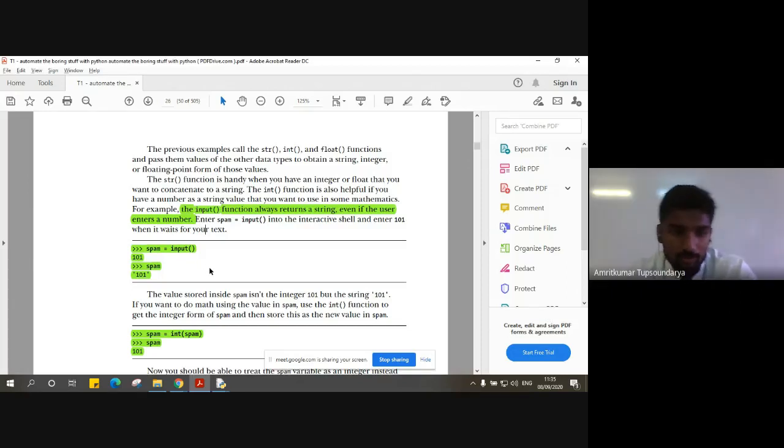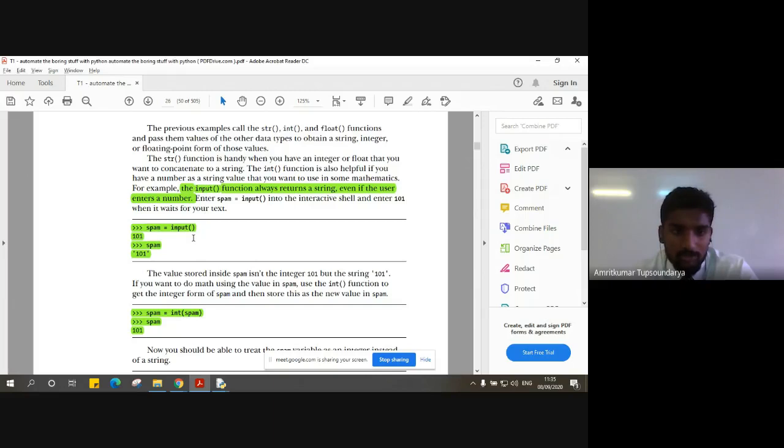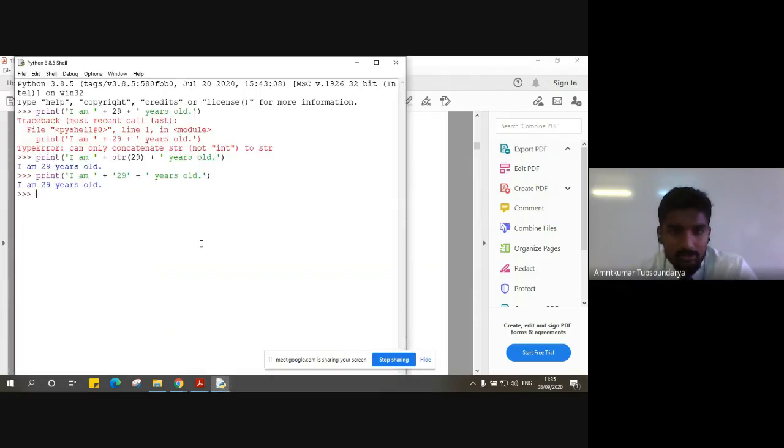So if we want to convert that string, we have to make use of, let's say, the int data type. Simple example, using the same example: let's say spam is assigned the value 40. If I give spam as the instruction, you can see it gives me the value 40 here.